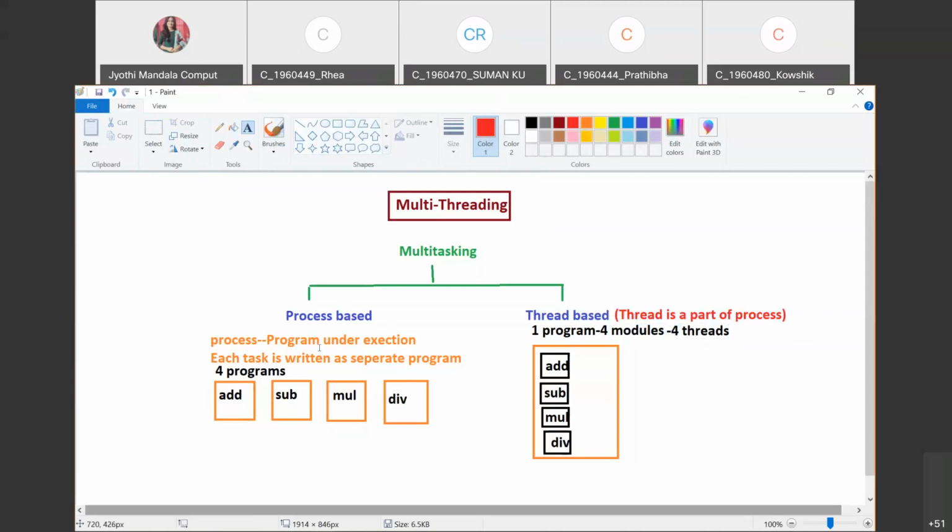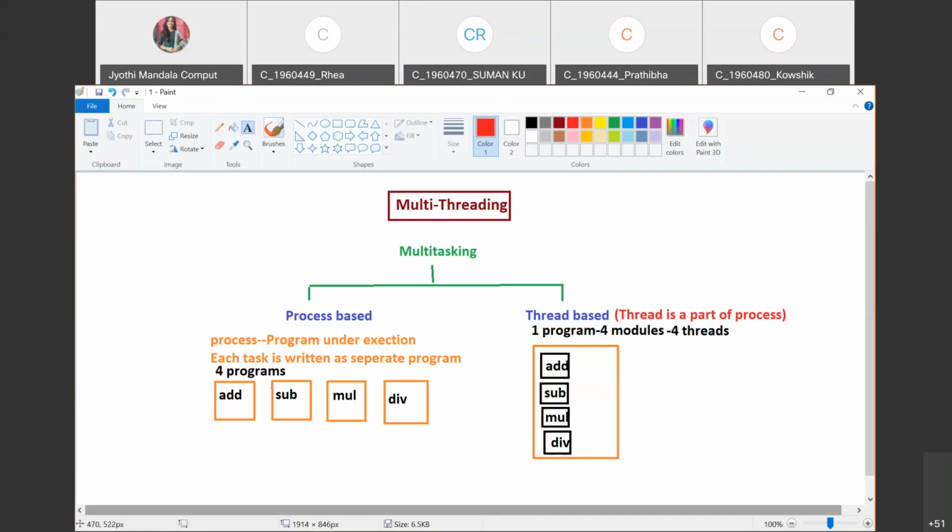In process based, for each task, one program is written. Let us consider you want to perform four tasks, we need to write four programs. But whereas coming to thread based, we'll be writing only one program, and that program will have four modules. A module is nothing but one thread. So we can define a thread as a part of a process.